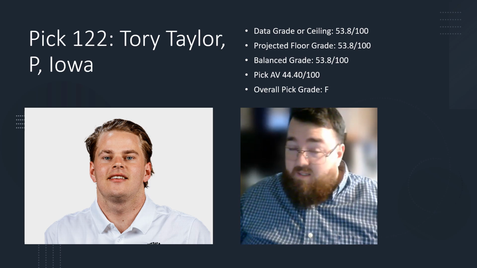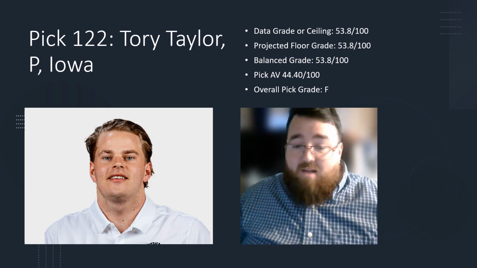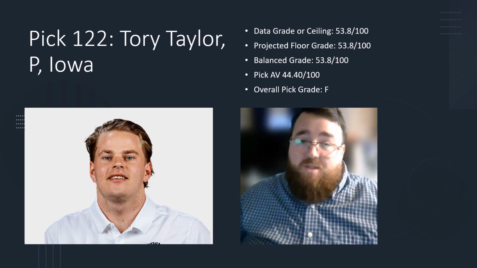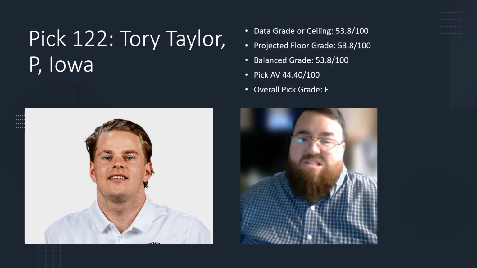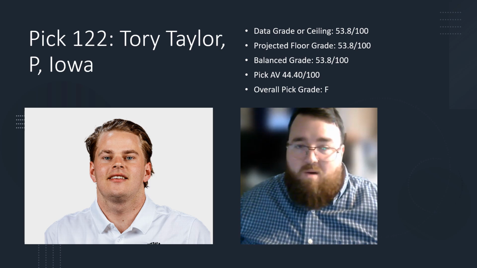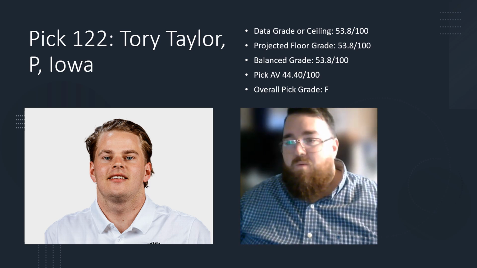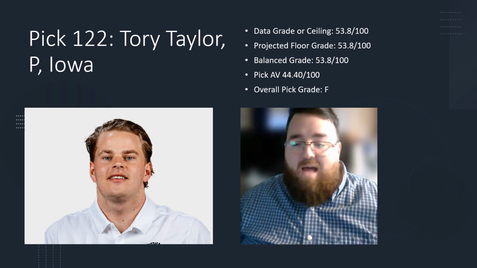Here are the facts with this pick. Data grade wise, the average approximate value score of a punter taken in the 4th round is 53.80 out of 100. And these are for essentially starting punters. The vast majority of them are starting punters. So punters are not the most valuable prospects.